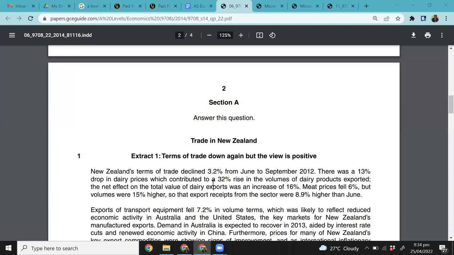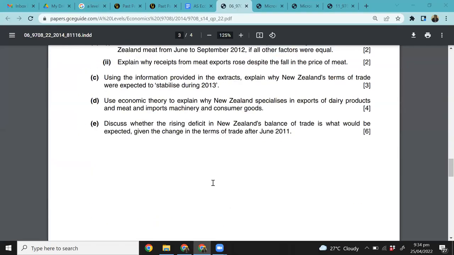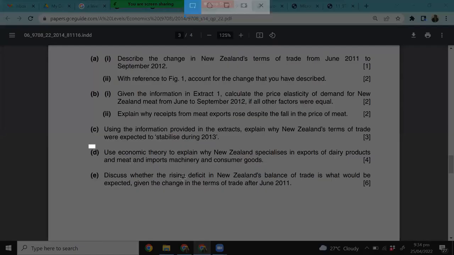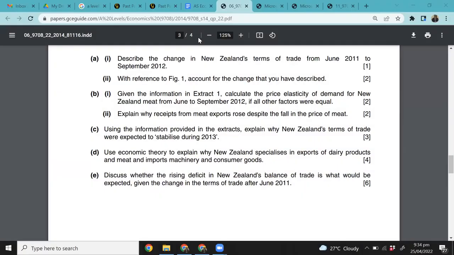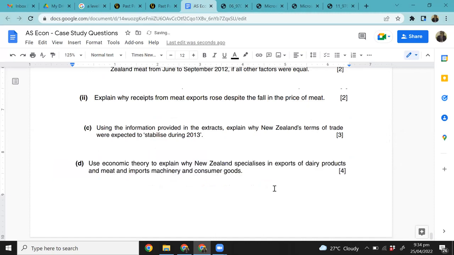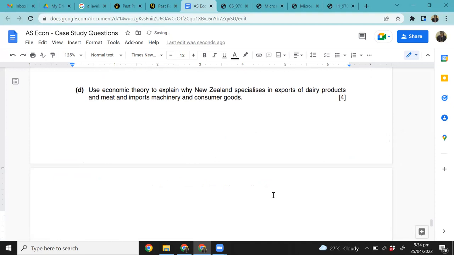Move forward, right? So the last two questions that we were left with, here's the question which says, use economic theory to explain why New Zealand specializes in dairy products, and exports of dairy products and meat, and imports of machinery and consumer goods, right? So the question is a pretty simple and straightforward question. It asks you why this country, New Zealand, is specializing in dairy products and meat and agricultural goods, as we say, and why the country is importing machinery and all that thing, right?